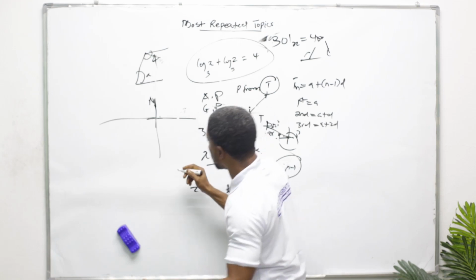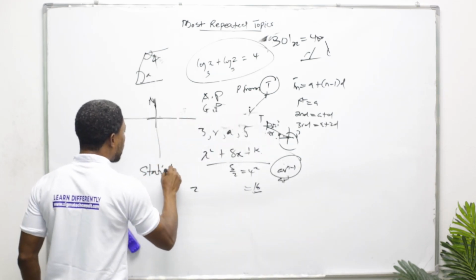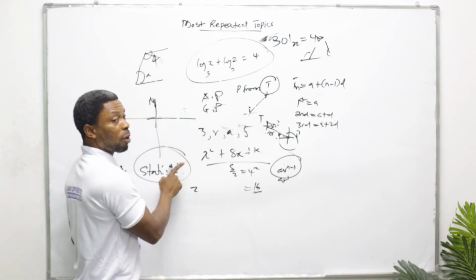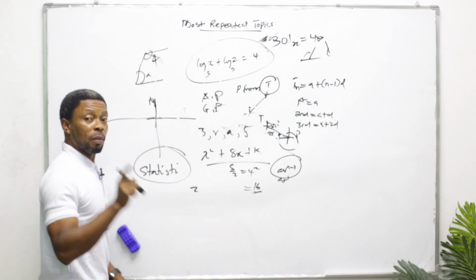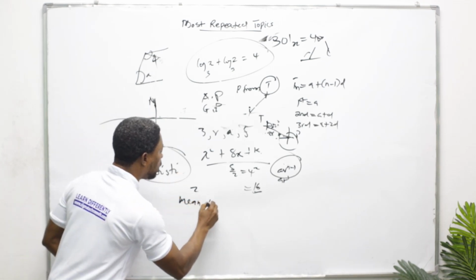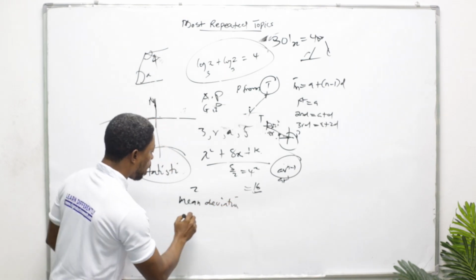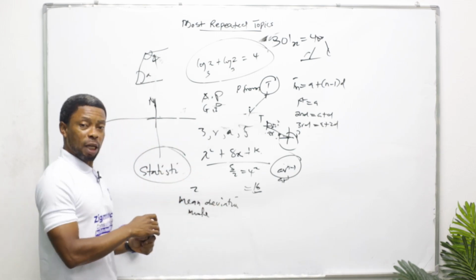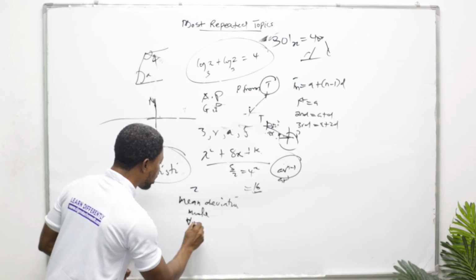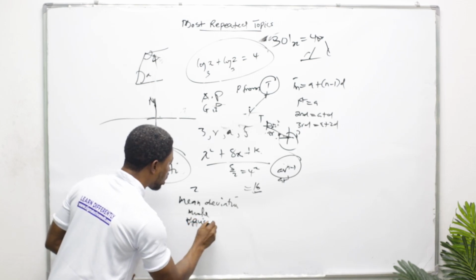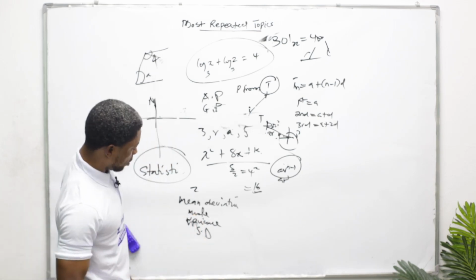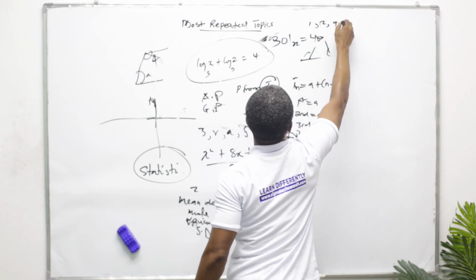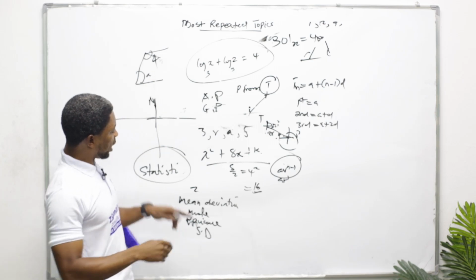Another thing that just comes to my mind now is statistics. Don't forget this. Statistics. They don't play with statistics. And the areas they go under statistics are your mean deviation, your mode, maybe under group data or under ungroup data. But most of the time, look at your variance and standard deviation. They will just give you maybe 2 or 3 figures, and then ask you to find the variance or the standard deviation.